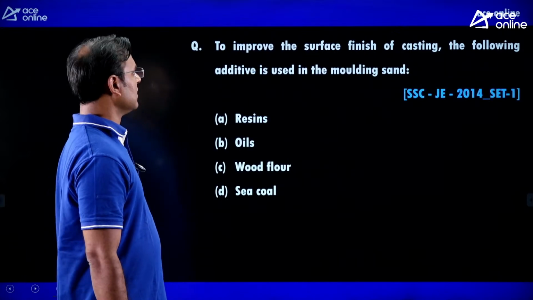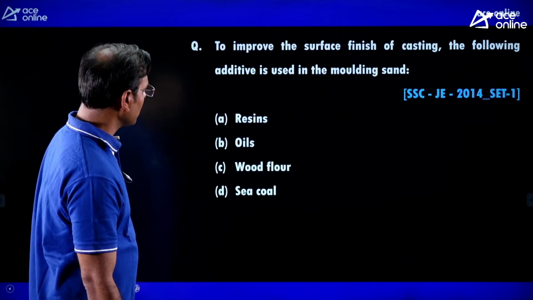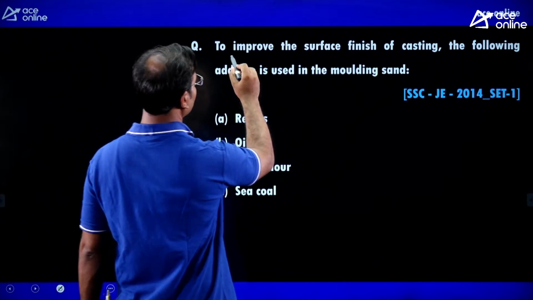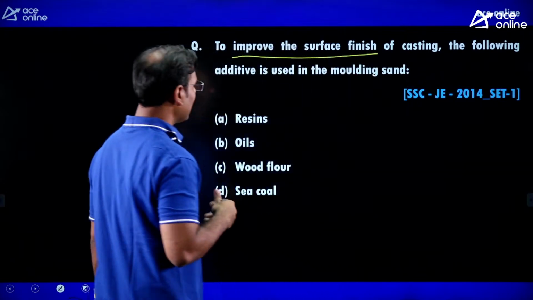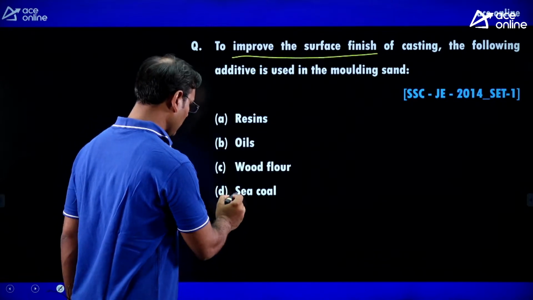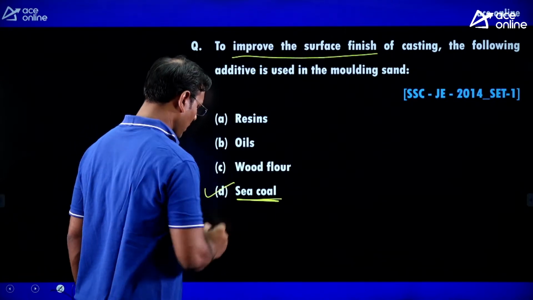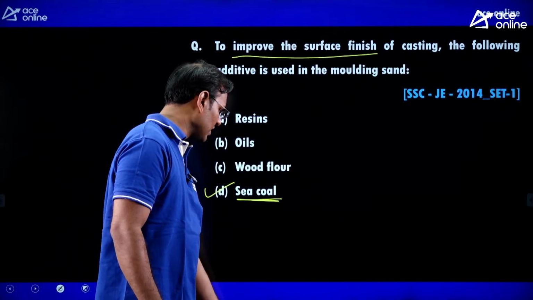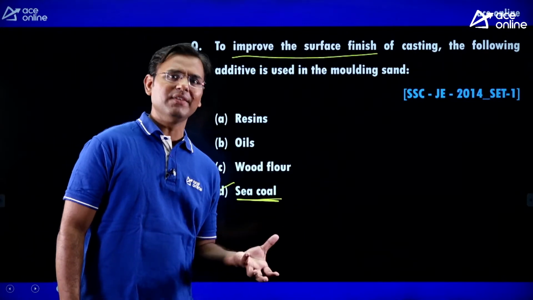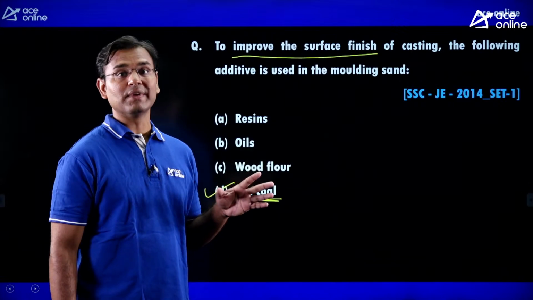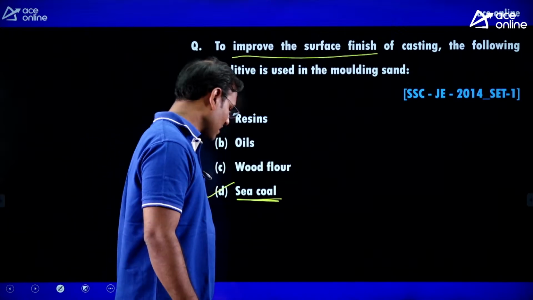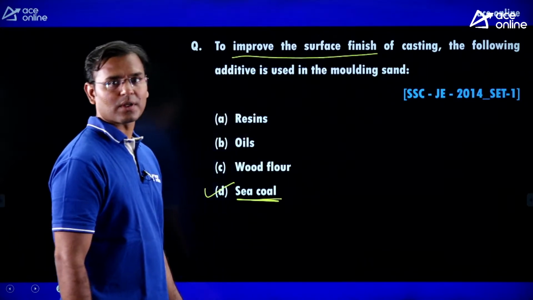To improve the surface finish of casting, which additive is used in the molding sand? Guys, while making the mold, if you use sea coal in powder form, this coal is very smooth. If you use this coal, then the mold walls are also very smooth, and in that cavity we pour the molten metal, then we can get the casted component with a good surface finish.